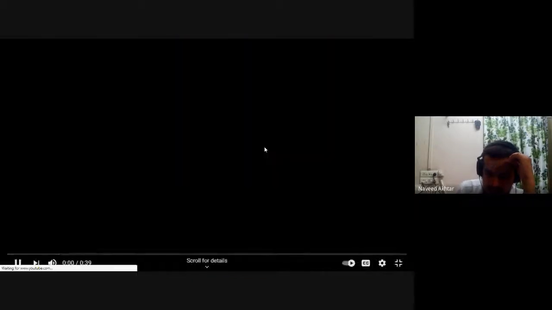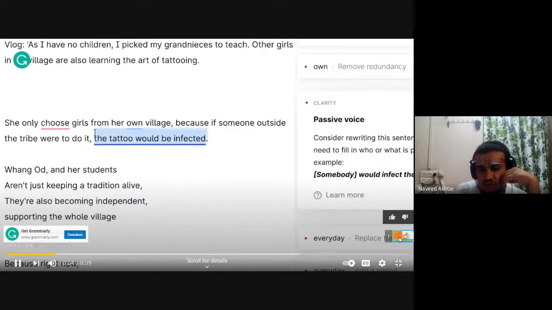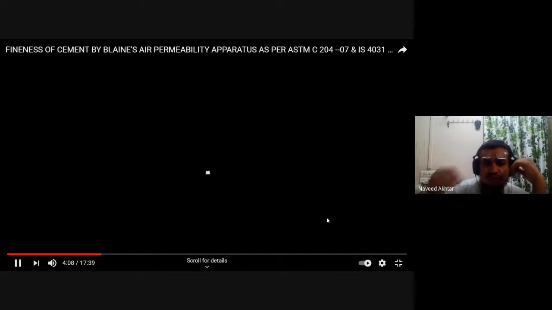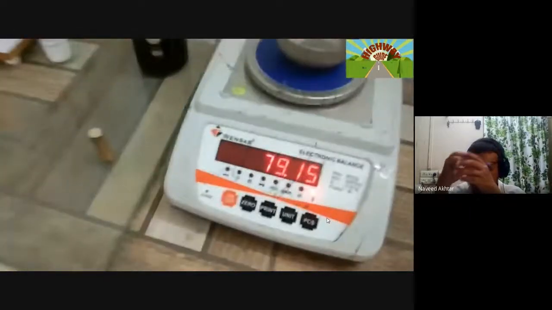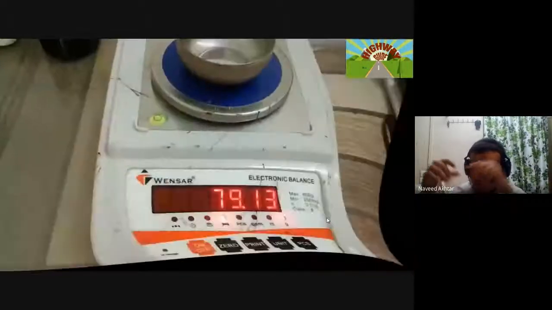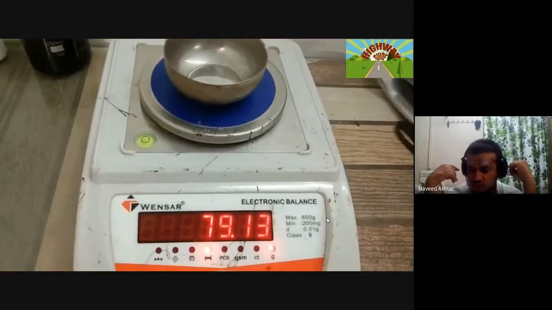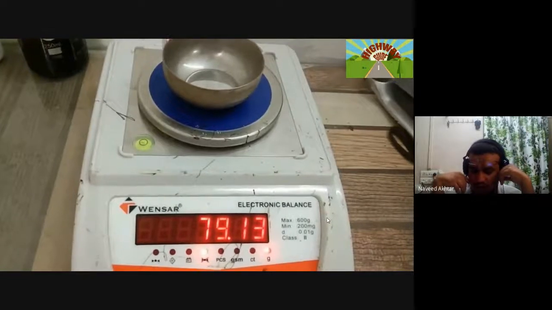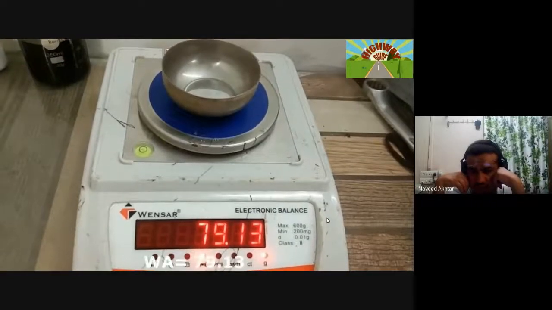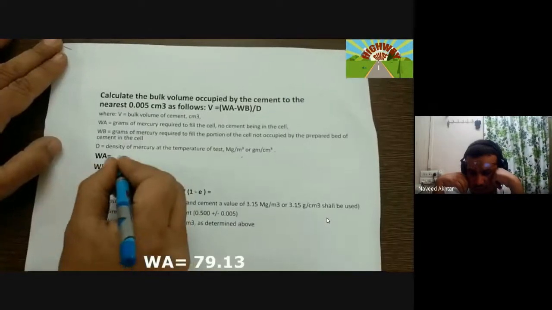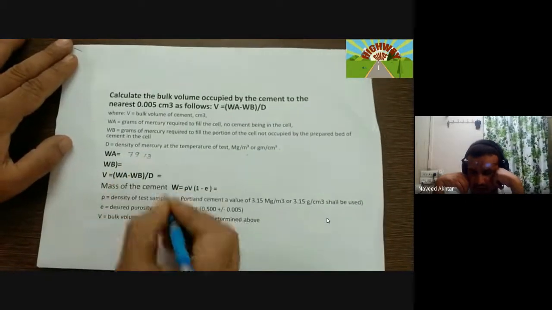After zeroing the container, we will weigh the mercury only, and the mercury weight is something like 79.13 gram. So that should be noted, that is W1 or M1. So that is 79.13 gram.